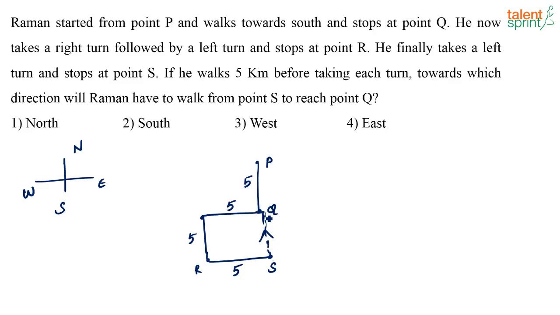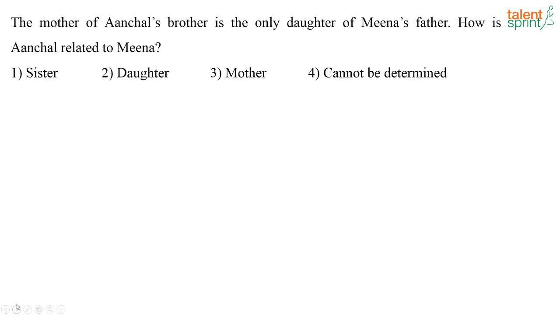See, these 2 points are going to be in the same line. Okay, I have not drawn it very neatly. I'll just make it look better so that there is no confusion. So this is point S, right? This is point Q. So to go from S to Q, he has to go in the north direction. That is option 1. Next.